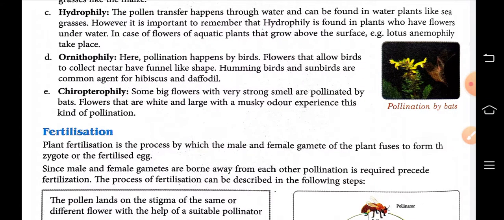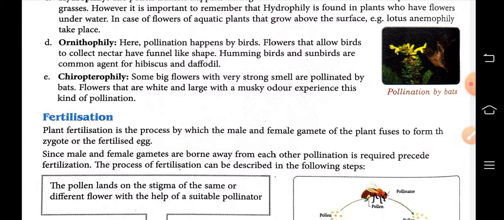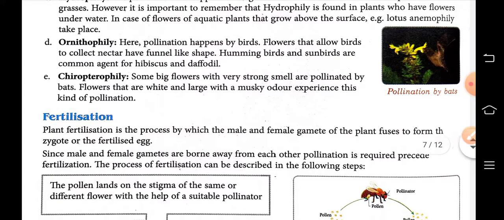Then ornithophily. Here pollination happens by birds. Flowers that allow birds to collect nectar have a funnel-like shape. Hummingbirds and sunbirds are common agents for hibiscus and daffodil. That means in hibiscus and daffodil, the pollination takes place by birds, and the birds involved there are hummingbirds and sunbirds.